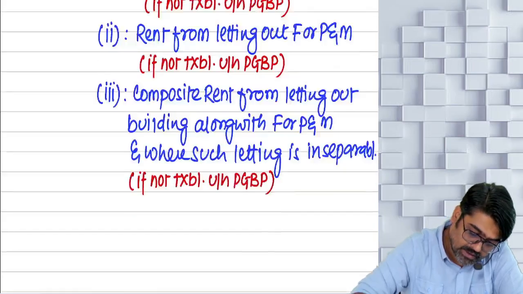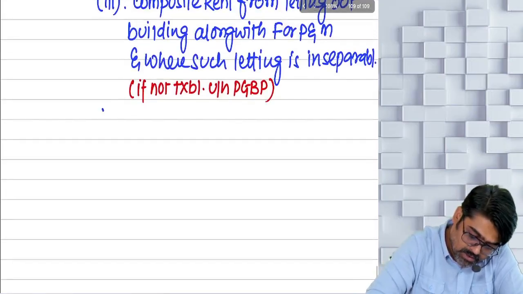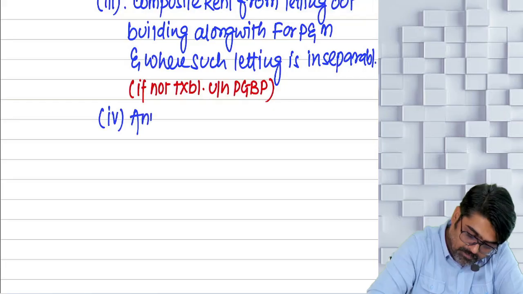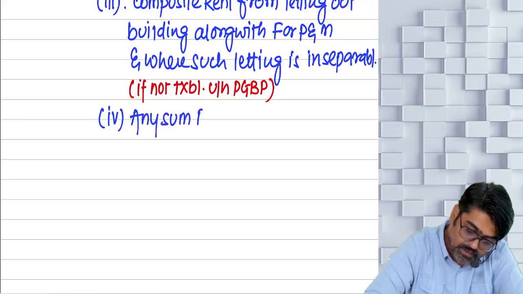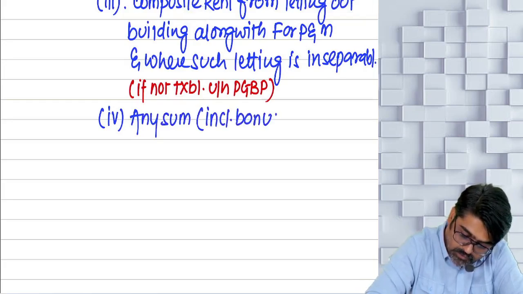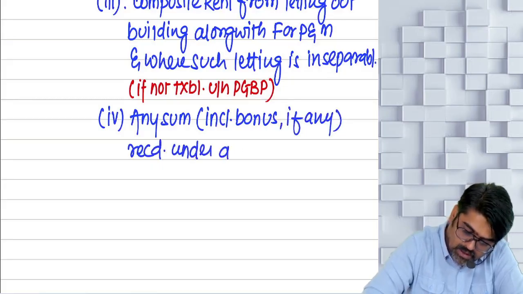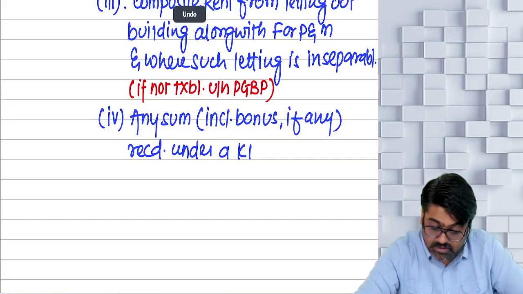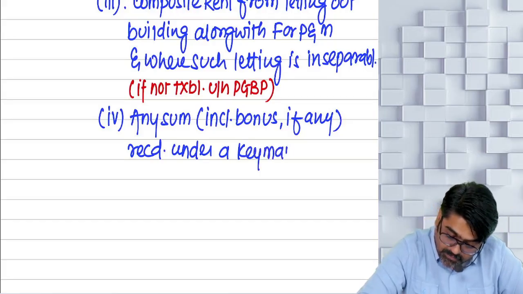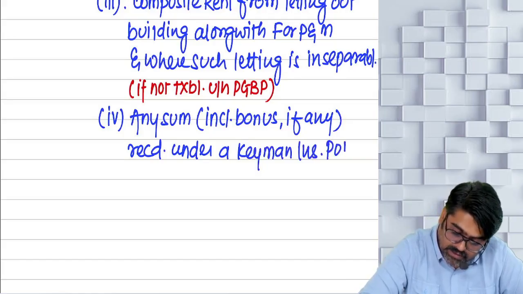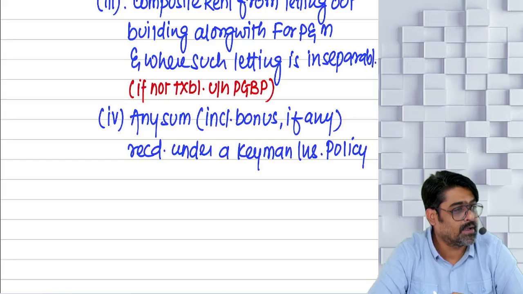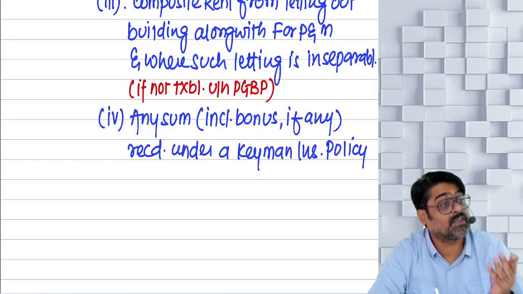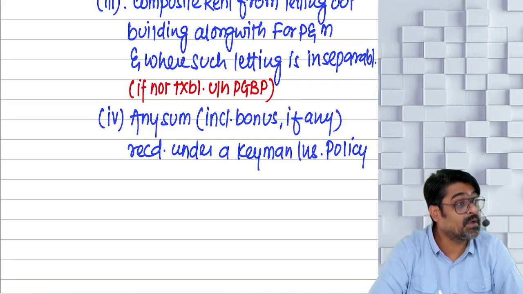PGBP. Clause 3 is there. Then after clause 3, you will go to clause number 4. Clause number 4: any sum, including bonus if any, which is received under a keyman insurance policy. That keyman insurance policy was there in the salary head also, as profit in lieu of salary. This was there in PGBP also, a specific charge. This income will be taxable as your PGBP income also.